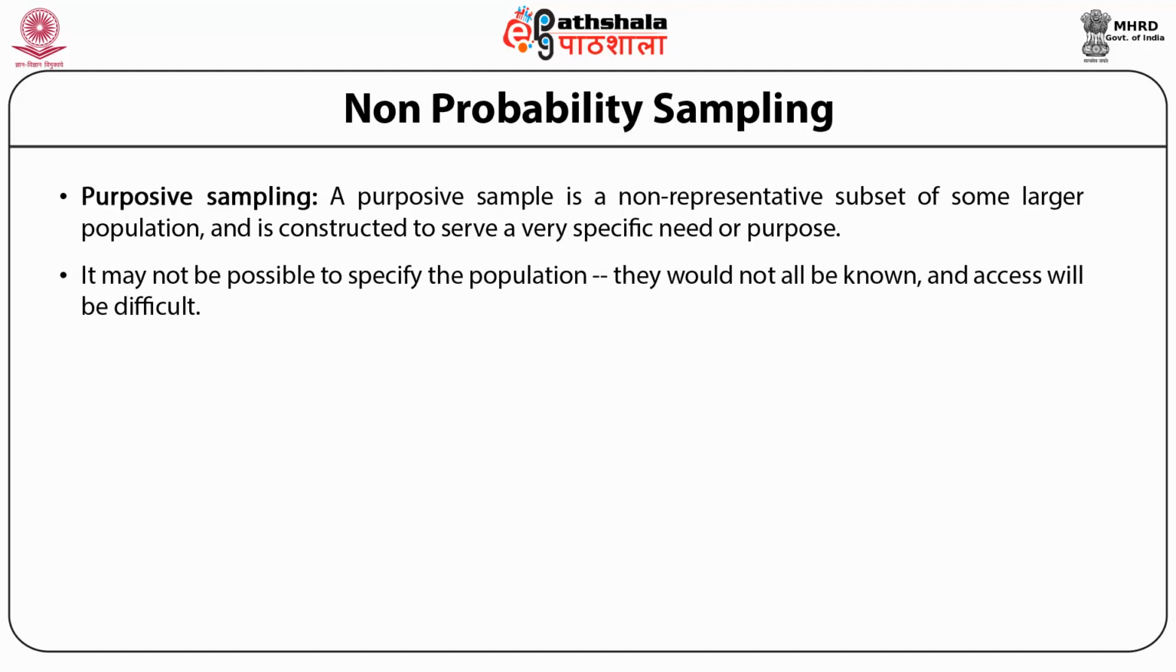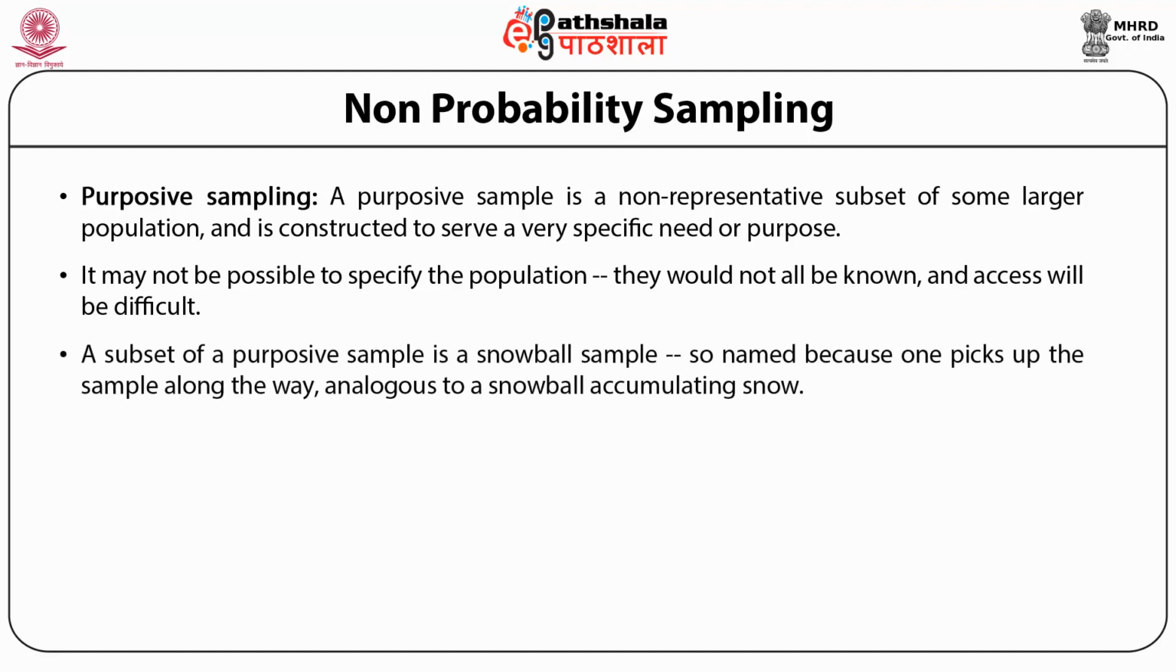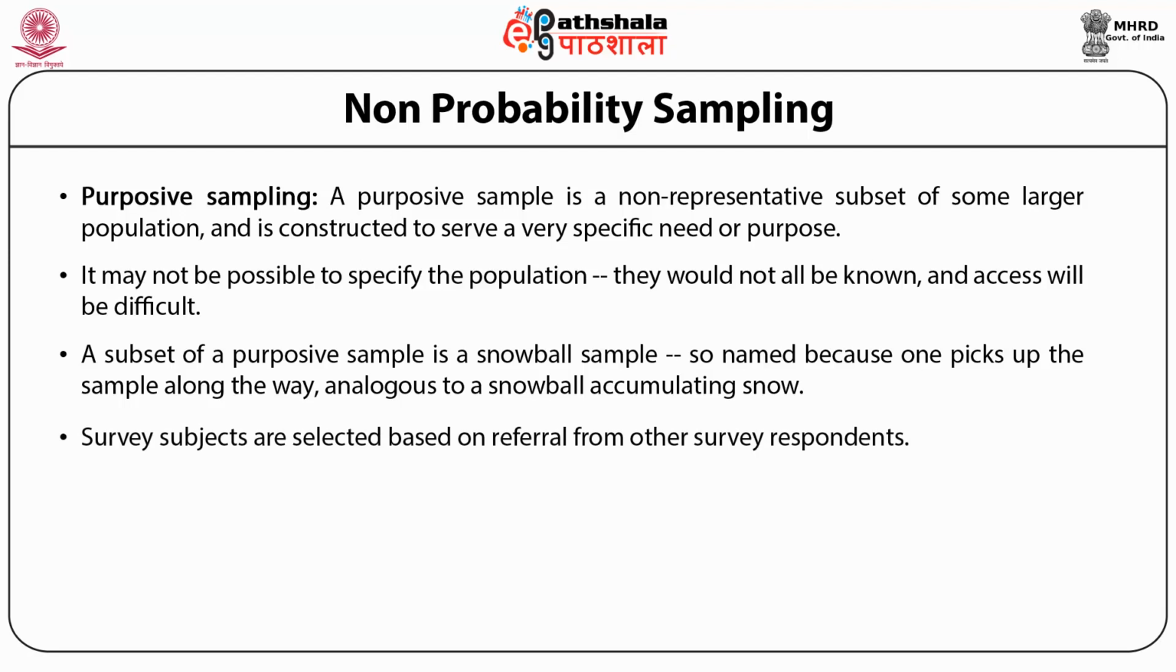The researcher will attempt to zero in on the target group, interviewing whoever is available. A subset of purposive sampling is a snowball sample, so named because one picks up the sample along the way, analogous to a snowball accumulating snow. A snowball sample is achieved by asking a participant to suggest someone else who might be willing or appropriate for the study. Survey subjects are selected based on referral from other survey respondents.